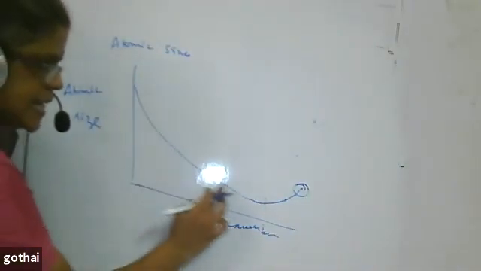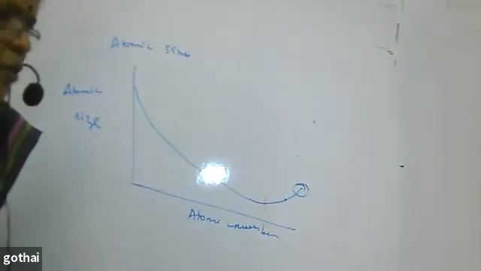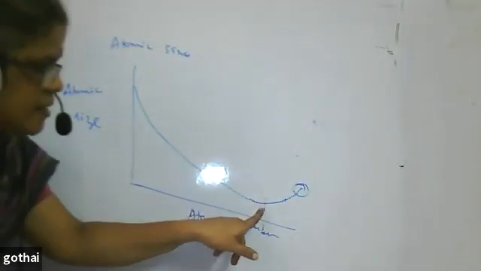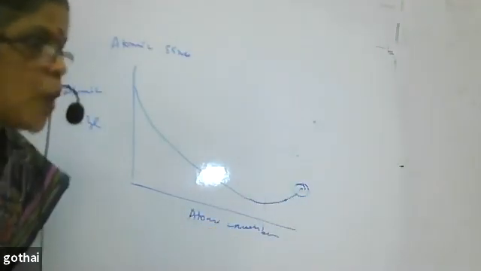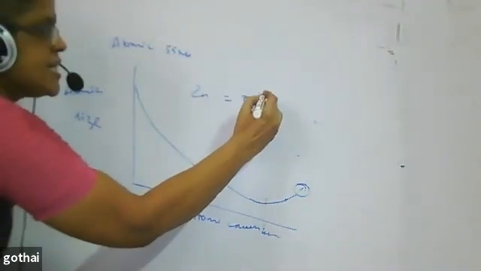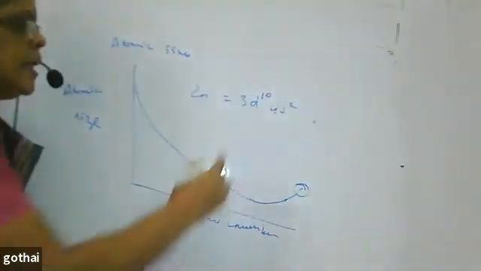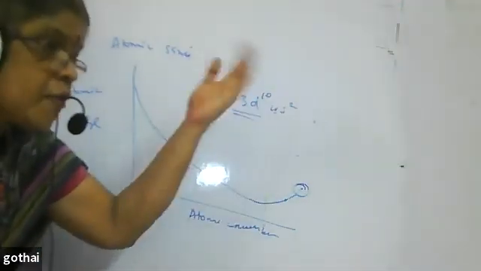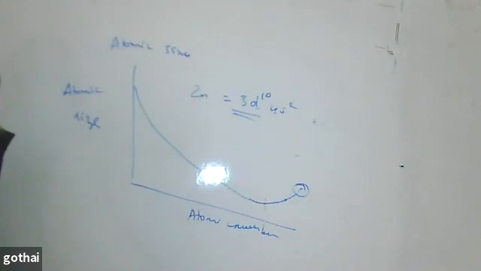As I told, there is a decrease because effective nuclear charge increases, so atomic size decreases. But after nickel, there is an increase. Why? Because when we come to zinc, the electronic configuration is 3d10 4s2. The d orbital is completely filled. More electrons are being added, so interelectronic repulsion will be more.